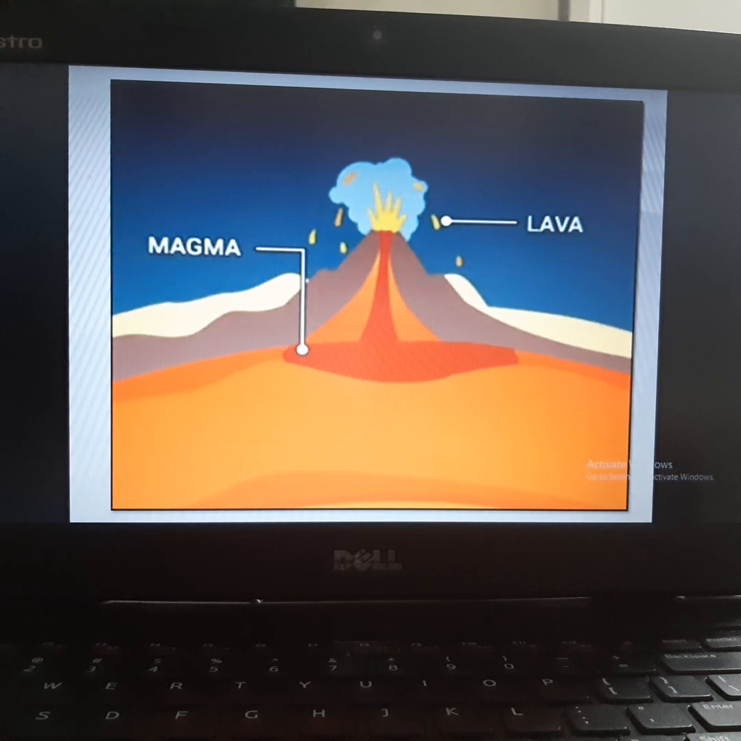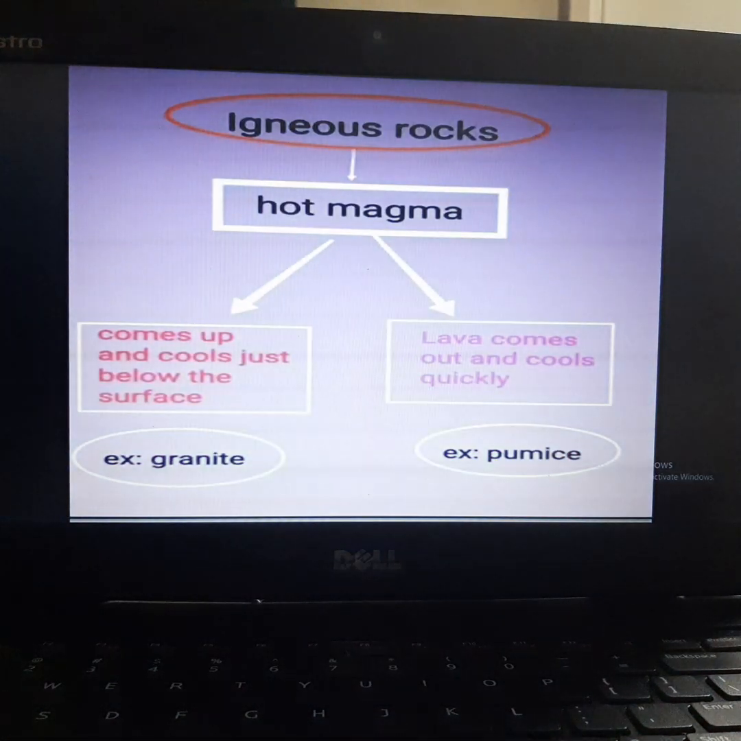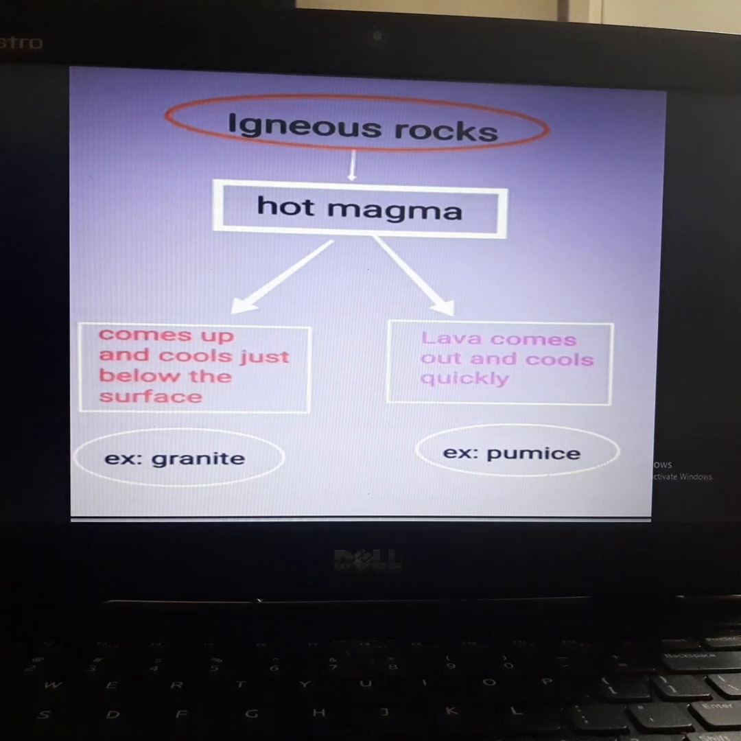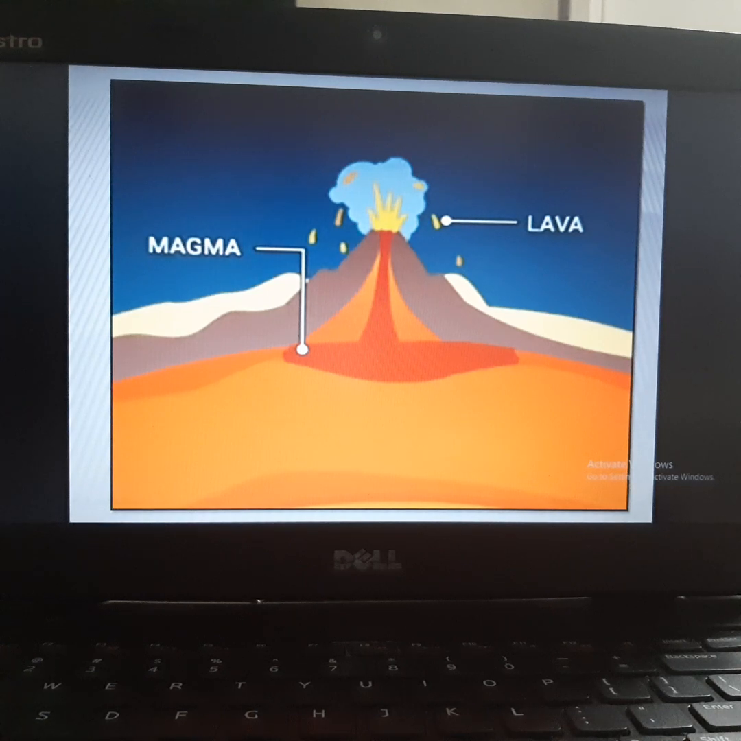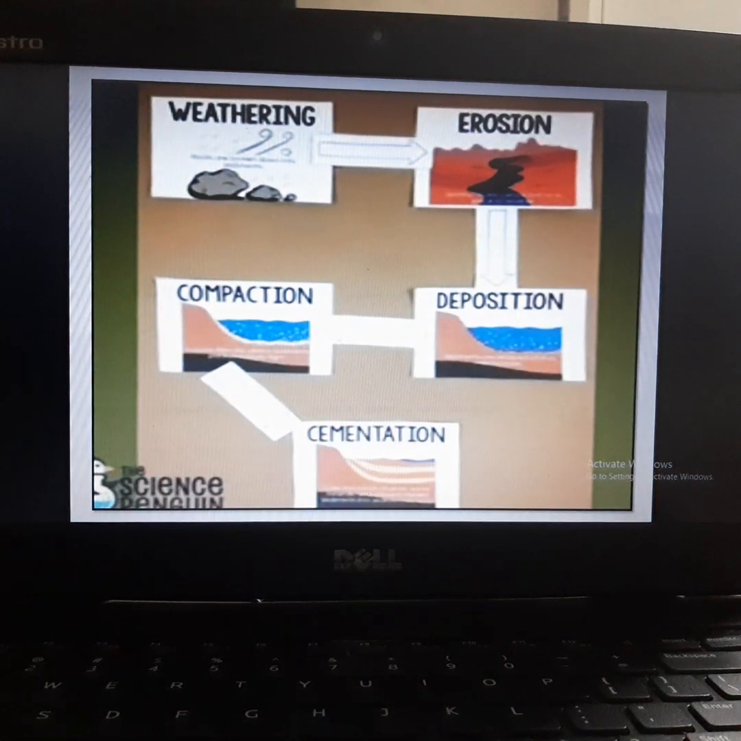So these are the two different types of igneous rocks. Here I have given a diagram. Hot magma comes up and cools just below the surface, forming granite rocks. When lava comes out and cools quickly, it forms pumice rock.